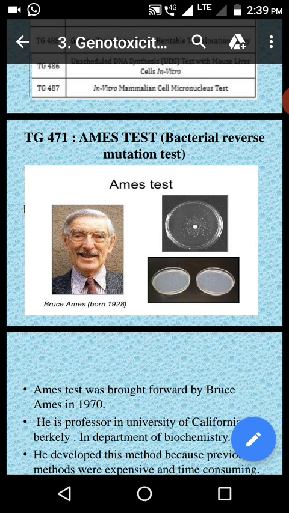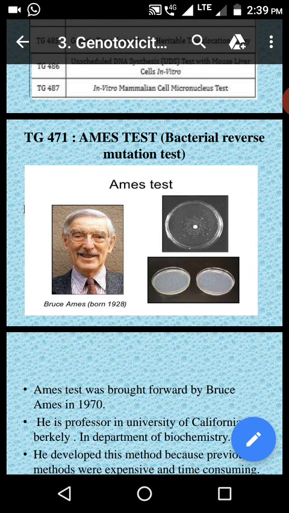So why do we have to do mutagenicity testing? In order to determine the mutagenic properties of compounds, especially when a drug is used for long term treatment or for the treatment of chronic diseases.